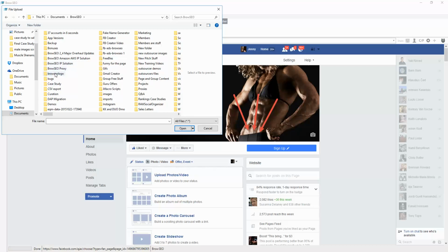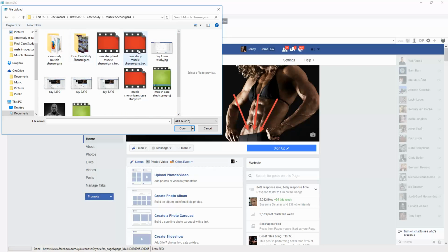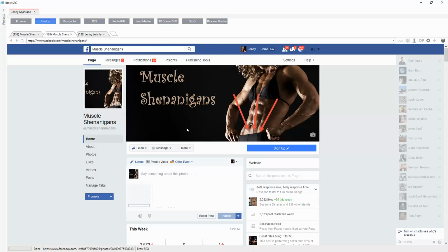So let's find, where was it? BrowserSEO case study. Here's the image. Where's the image? Rock. All right.